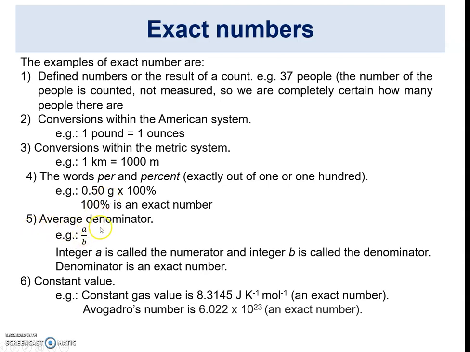Number 5, average denominator. For example, if we have A per B, the integer A is called the numerator and the integer B is called the denominator. So the denominator is an exact number. Number 6 is a constant value. For example, the gas constant, which is 8.3145 joule per Kelvin per mole. This is an exact number. Or the Avogadro number, which is 6.022 times 10 to the power of 23. This is an exact number.